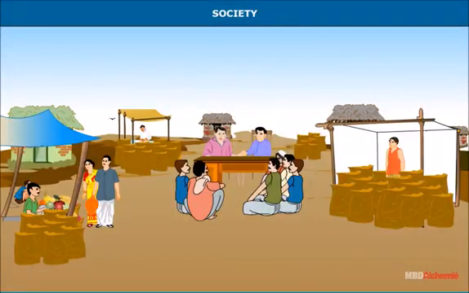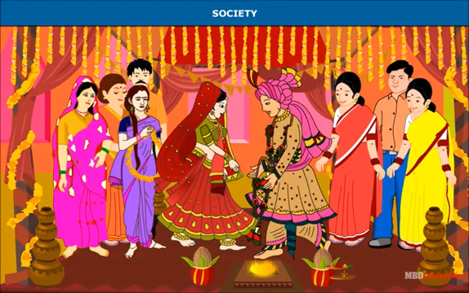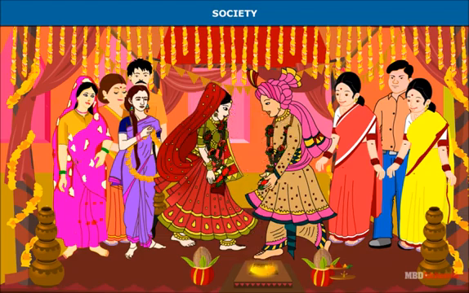Society. With the increase in trade, artisans and merchants began to form organized groups. These groups were known as Shrenis or guilds. Sethis, who were financiers and also sometimes heads of the trade guilds, emerged as an important social group. Since artisans lived and worked together, they grew very close to one another and married among themselves. Soon, they began to be regarded as a caste or jati.